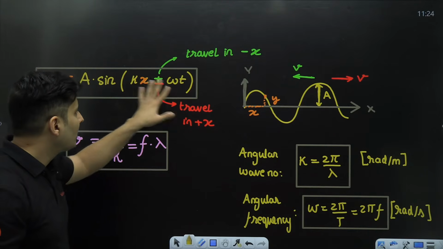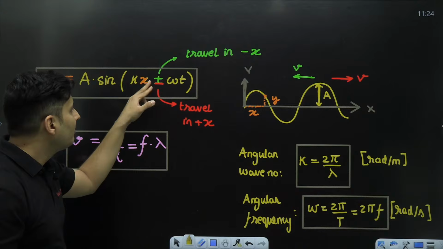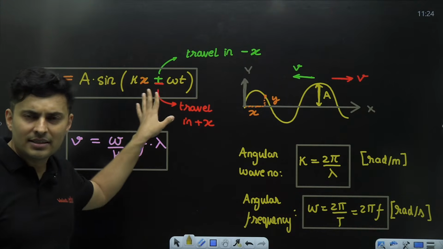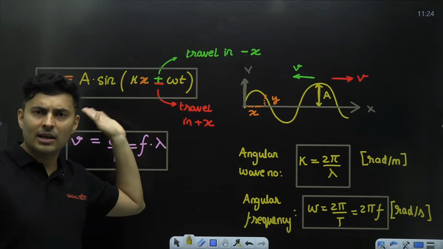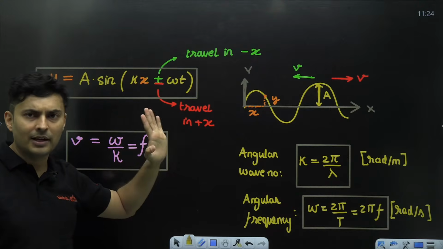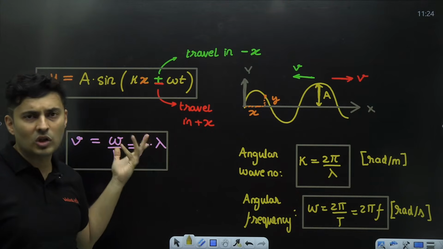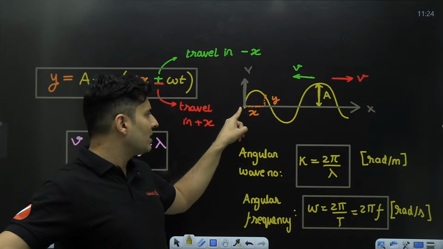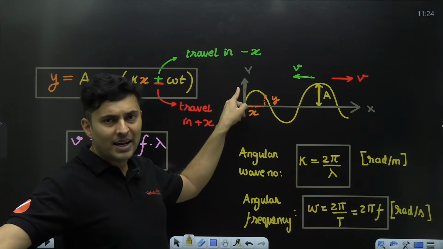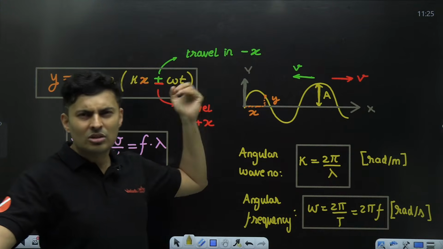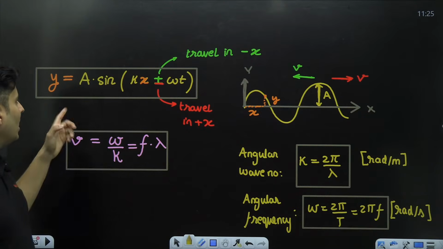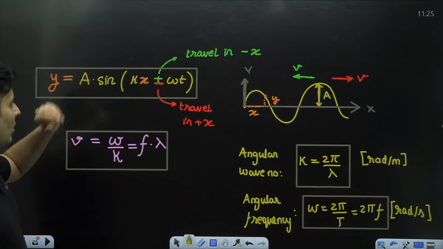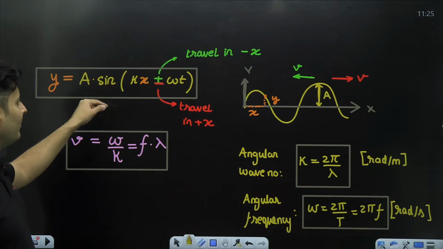You can also write this as omega t plus minus kx. There is no necessity that k has to be at the start. k can be the next term, omega can be the first term also. It's perfectly fine. Instead of sine, you can use cos. If you use cos, it will not start from 0, it will start from the maximum value. That's the only difference. So using sine or cos does not matter, but don't use tan. And this A outside is the amplitude, that is also fine.